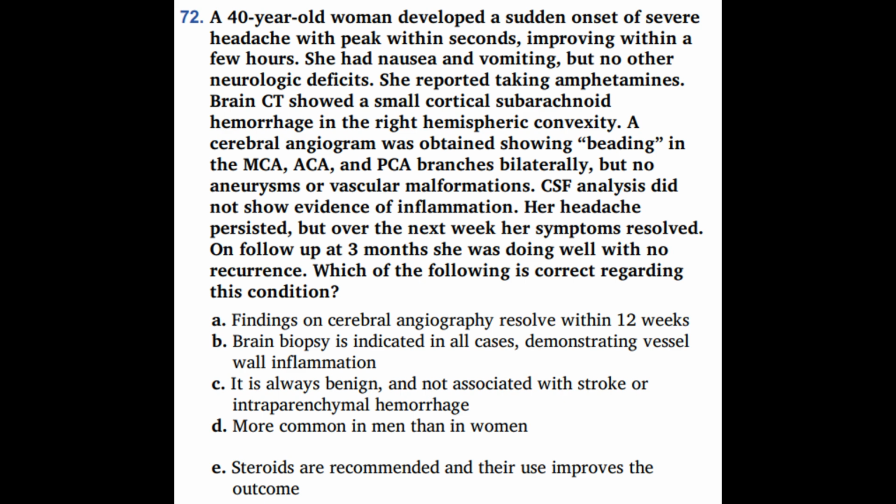Her headache persisted, but over the next week, her symptoms resolved, and on follow-up visits at 3 months, she was doing well with no recurrence. Which of the following is correct regarding this condition? A. Findings on cerebral angiography resolved within 12 weeks. B. Brain biopsy is indicated in all cases demonstrating vessel wall inflammation.